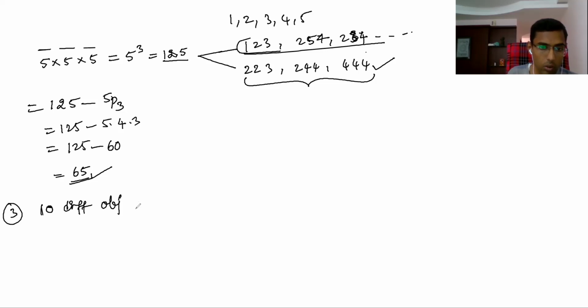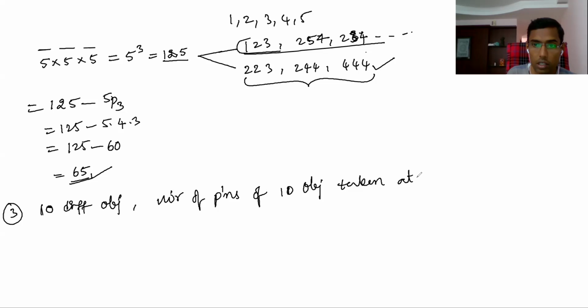Now the number of permutations of these 10 objects taken at least 3 at a time. At least 3 at a time means 3 or more at a time. So the number of permutations with 3 or more objects that you have to take at a time.